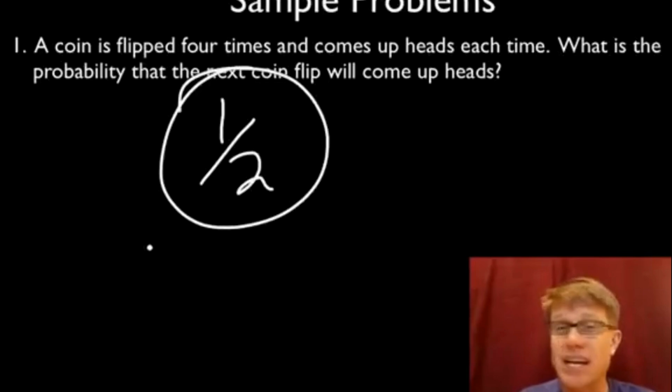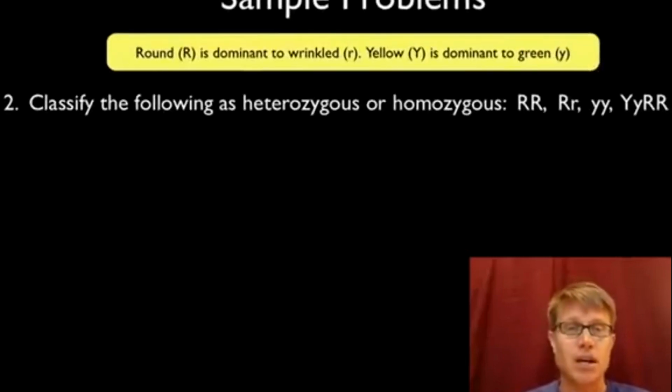In other words, you could have 10 kids, they could all be boys. What are the odds that the next one's going to be a girl? It's still a 1 in 2 probability. Let's look at the next one.